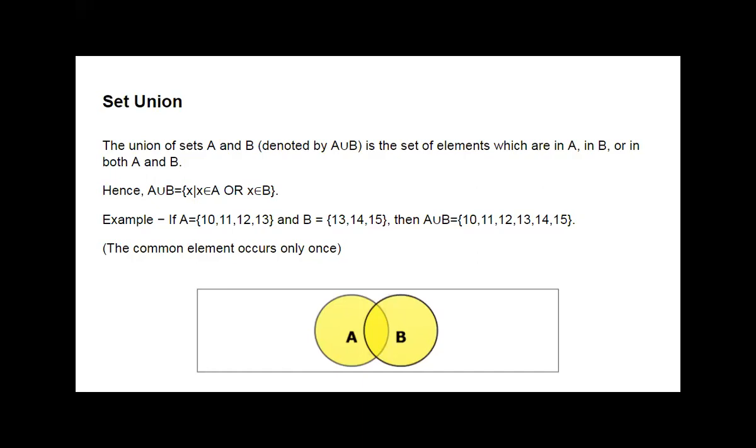The common element occurs only once. This is the note here. The common element, which is 13 in set A and set B, we can see there, occurs only once. Okay, it is A union B. All of you get the union operation here.